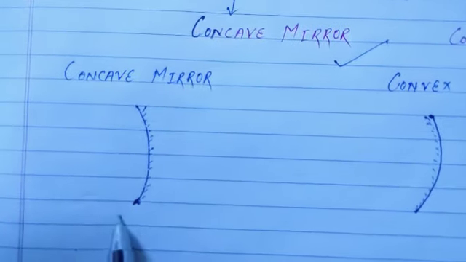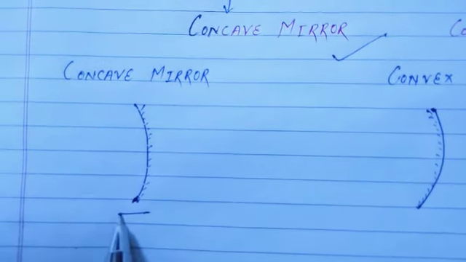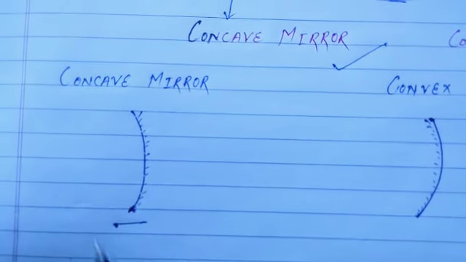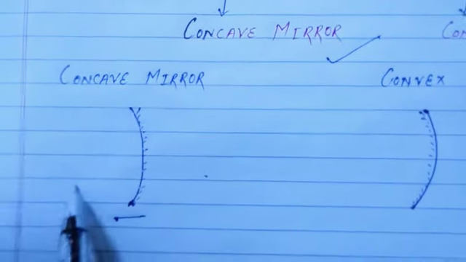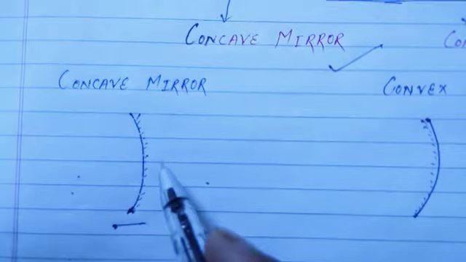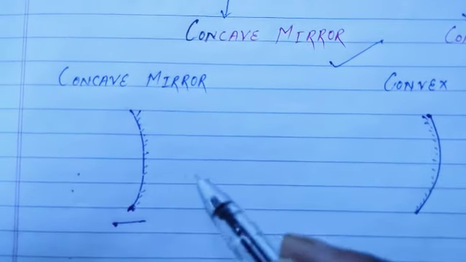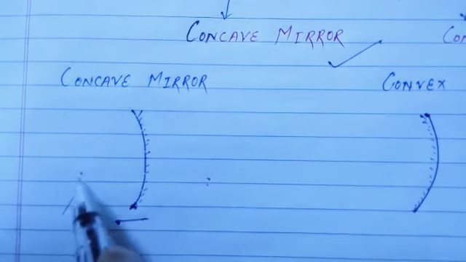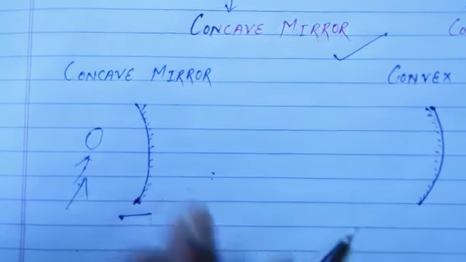What is this? You will say it's a mirror. Not only mirror, it's a spherical mirror. Okay, now where do you have to stand to see your image, this side or this side? Yes, this side, because this side is silvered. You cannot see your image from the other side, so you have to stand here. Then you will get your image.